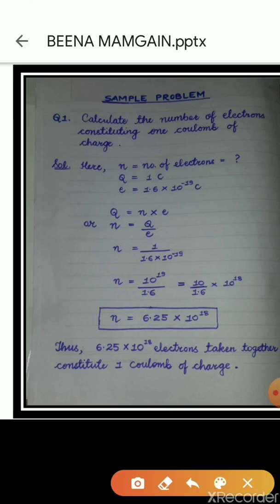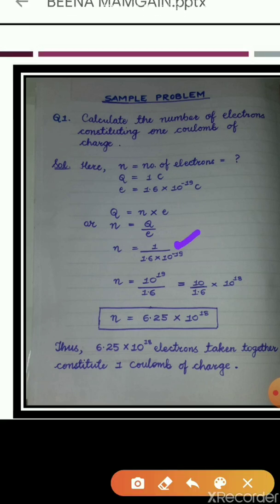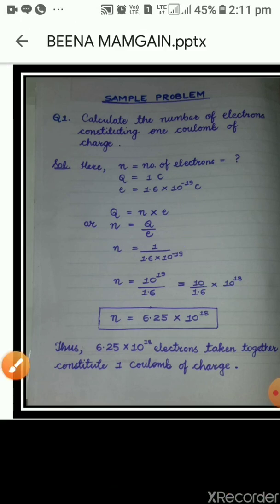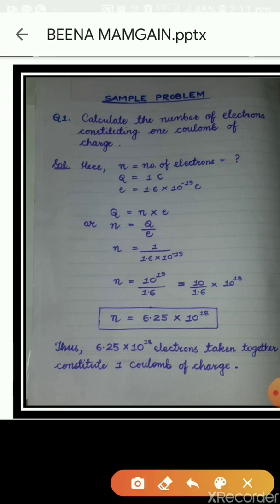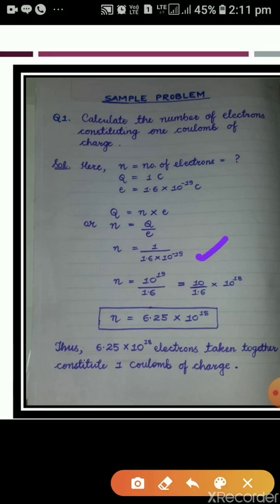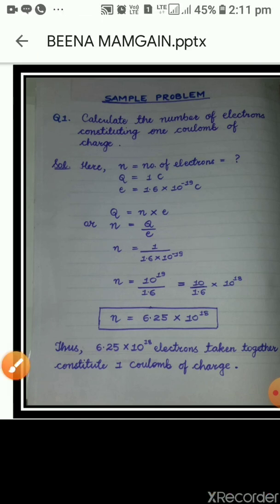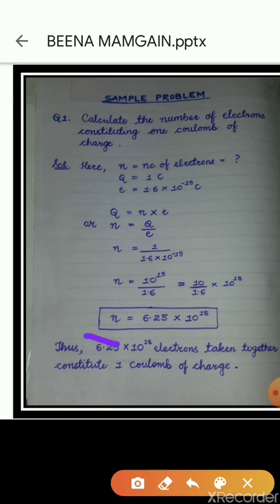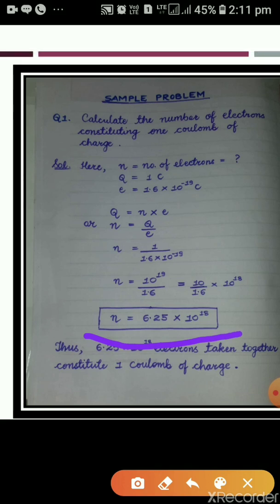The value of Q is 1 and the value of E is 1.6 into 10 to the power minus 19. When we are putting these values and solving this sum, then we are getting the value of N as 6.25 into 10 to the power 18. Thus, we can say in 1 coulomb of charge, 6.25 into 10 to the power 18 electrons are present.